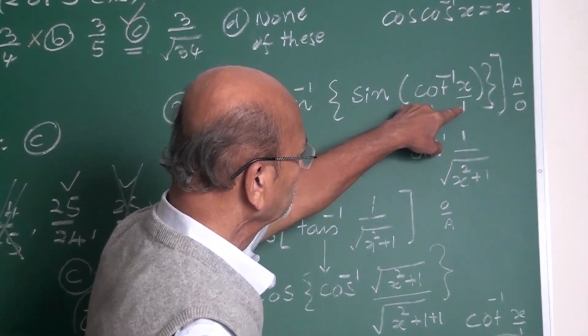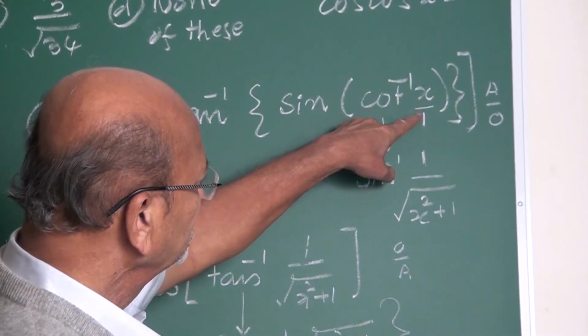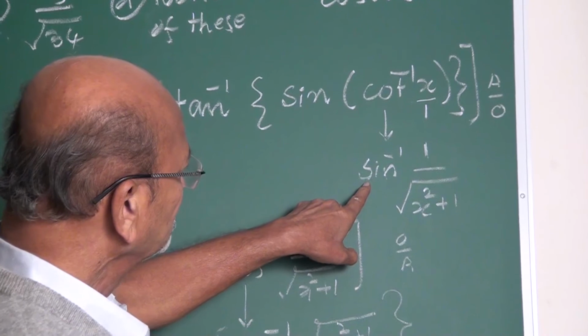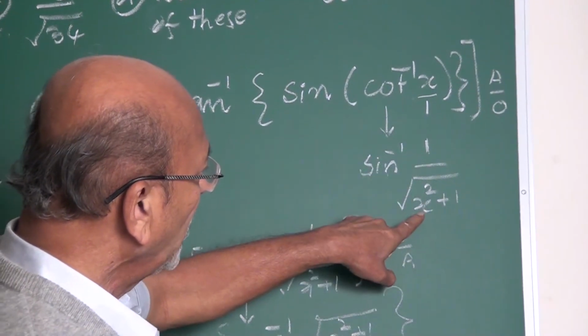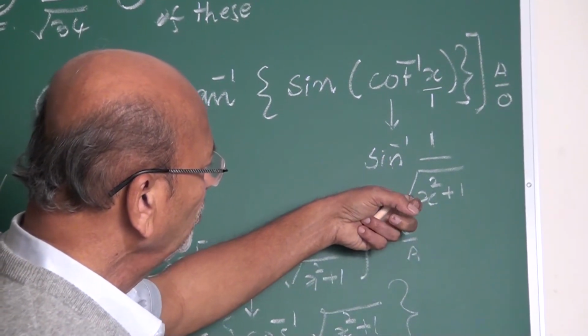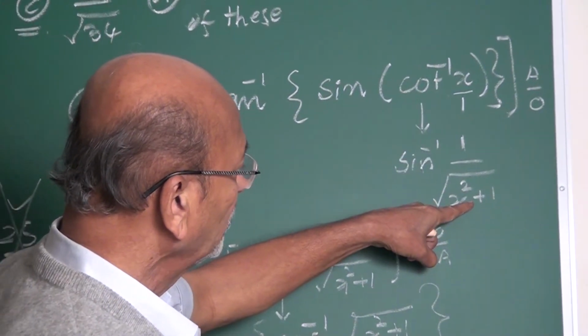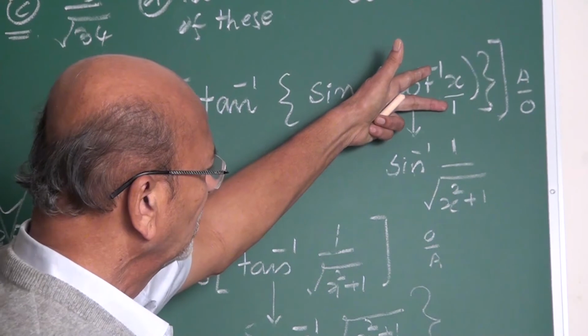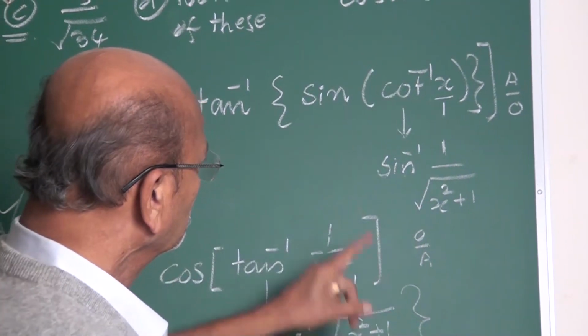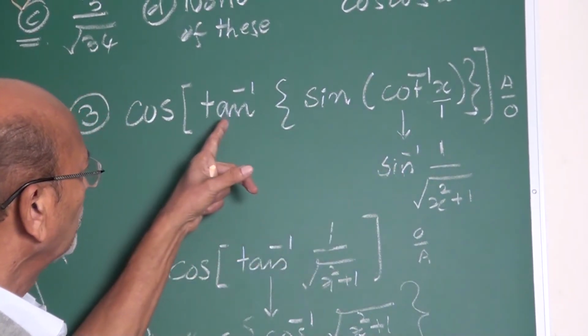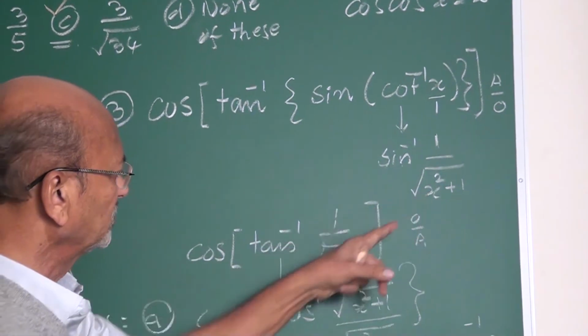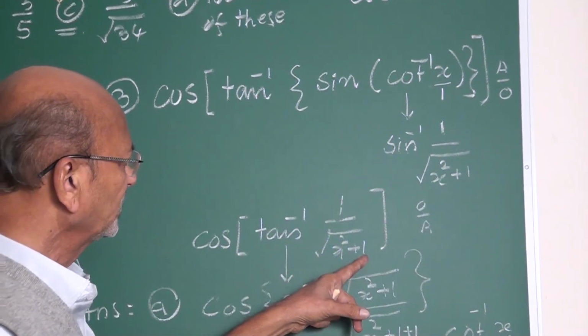x can be written as x by 1. Cot is adjacent side upon opposite. It is sine inverse, opposite upon hypotenuse. This hypotenuse you must calculate. What is it? Root x square plus 1. Hypotenuse is the bigger one. Sine of sine inverse is what? Tan inverse of this expression, 1 upon root x square plus 1.